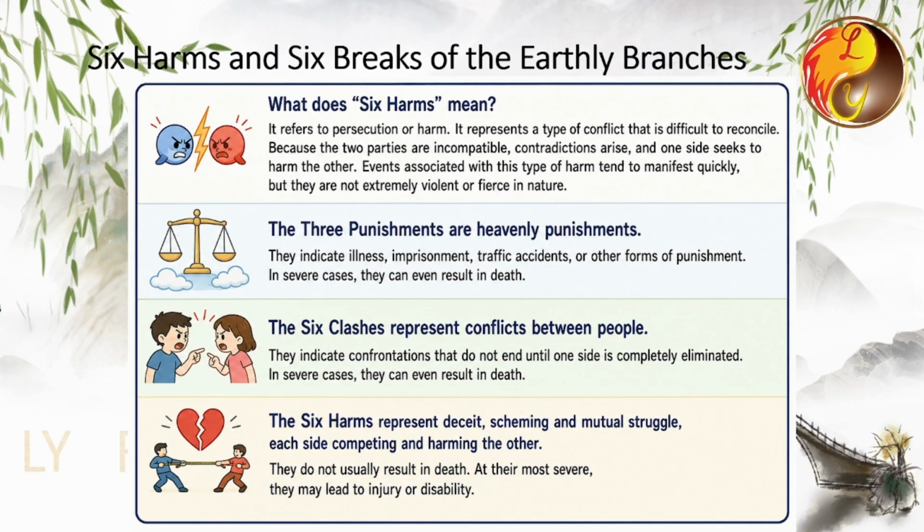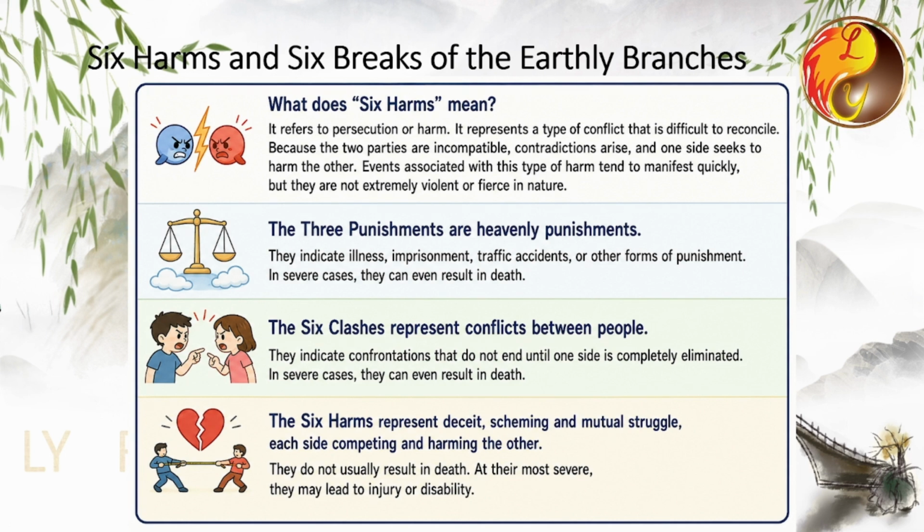The 3 punishments are heavenly punishments. If a person encounters the 3 punishments and they are triggered by major luck cycles or annual luck, it may lead to illness, imprisonment, traffic accidents, or other forms of punishment. In severe cases, it can even result in death. The 6 clashes represent conflicts between people.